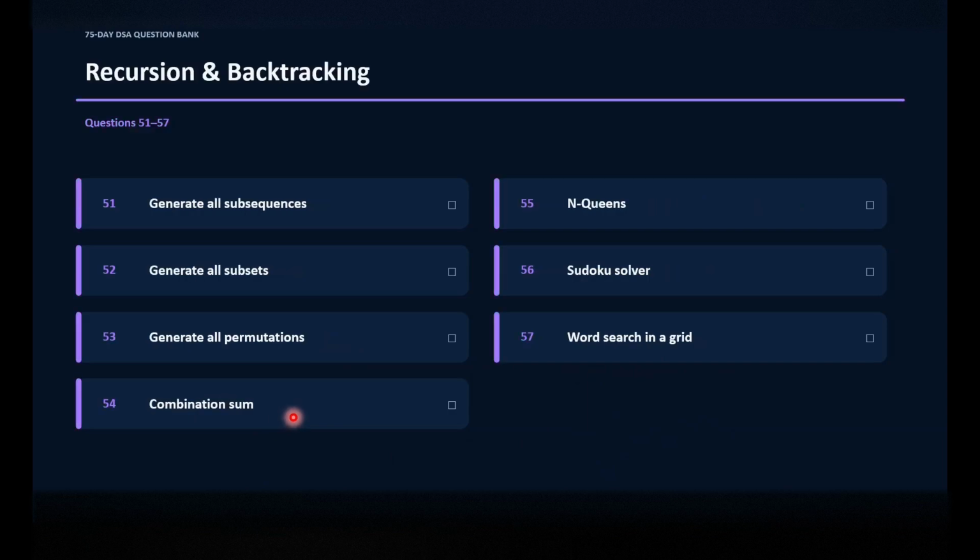Next is recursion and backtracking. This is the most important topic of the whole DSA. It seems very challenging for many people and it takes lots of time to understand the core concepts. But once we understand the algorithm and how the flow is happening, it's very easy. Initially everyone struggles. Even I struggled for months and years to get mastery over these topics. But I'll help you all understand it in a better way.